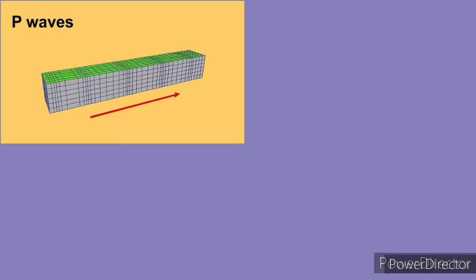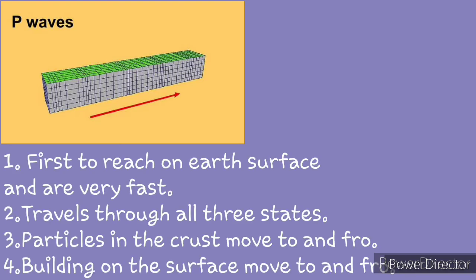Primary waves are also called P waves. These are the first to reach the earth's surface. They are very fast. They can travel in all states, that is solid, liquid, and gaseous. These waves travel in the direction to and fro. Therefore, these waves are also called forward and backward waves. Because of this, the buildings on the earth's surface move back and forth.